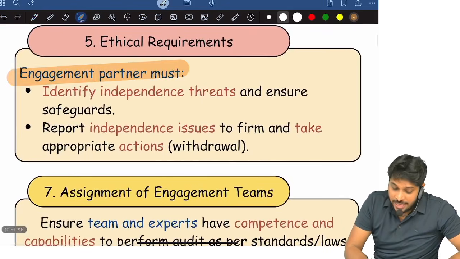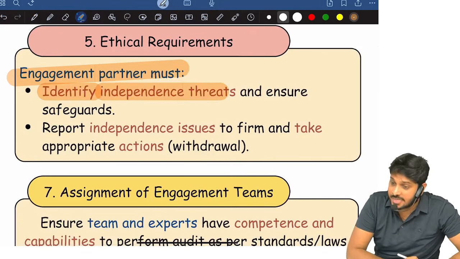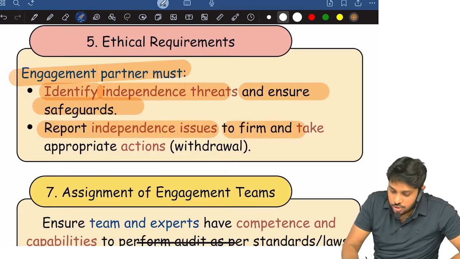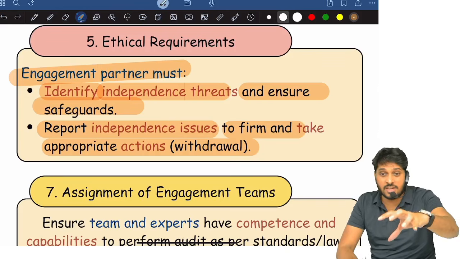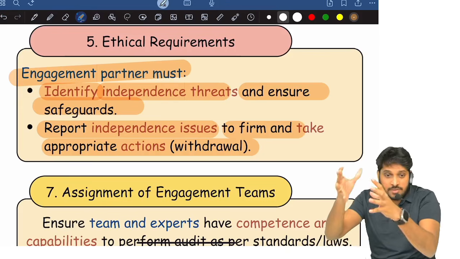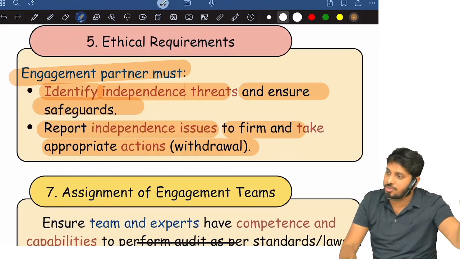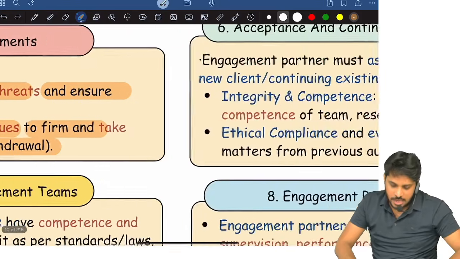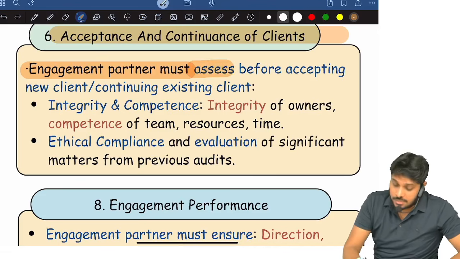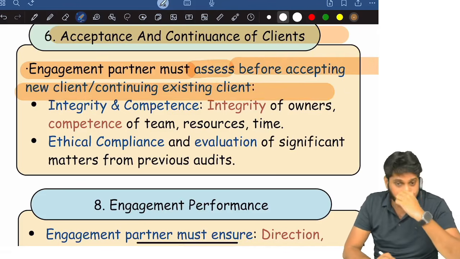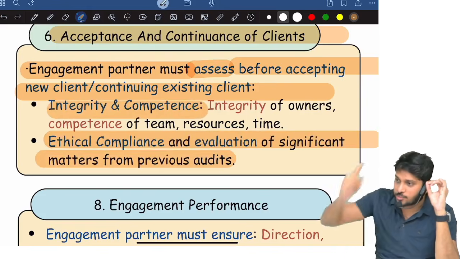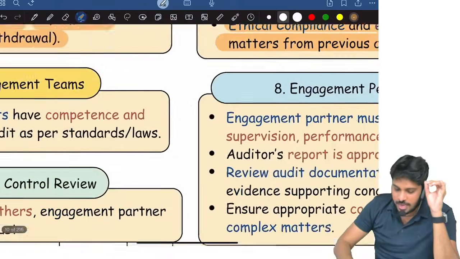Next, ethical requirements. The engagement partner should identify independence related threats and see that safeguards are implemented. Report independence issues to the firm and take appropriate action. If adequate safeguards could not be implemented, whatever independence related breaches there are have to be intimated to the firm and then documented. Next, acceptance and continuation. The engagement partner must assess, before accepting a new client or deciding to continue with an existing client, integrity and competence and ethical compliance. Whatever the SQC matter is, you can write that here.